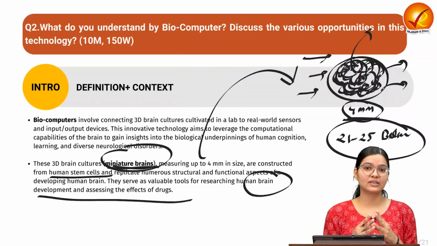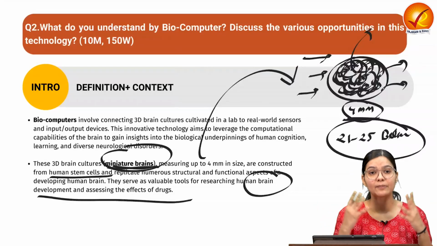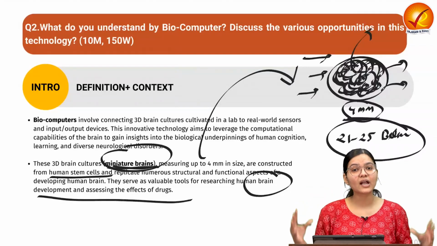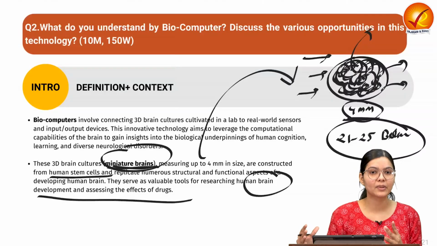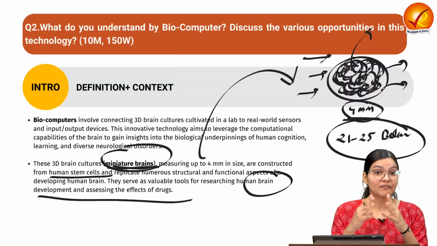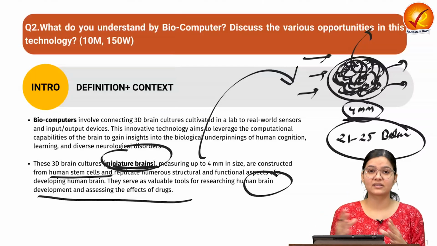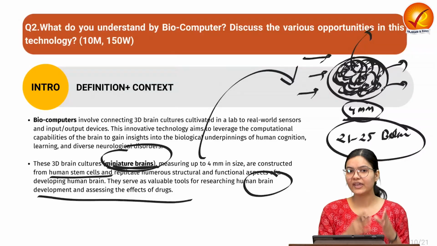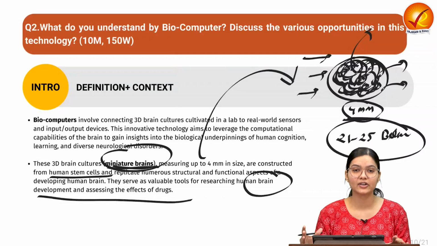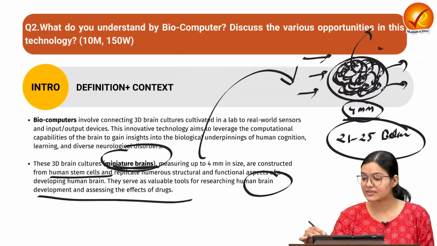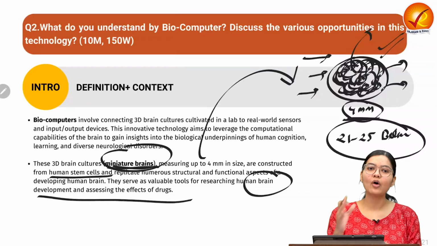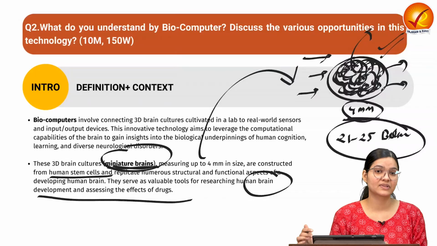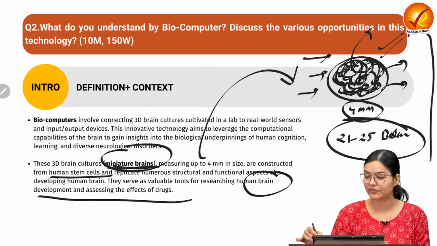And we want to capture this data and process this information with the help of big data, machine learning and artificial intelligence, so that we can understand whether this lab-grown brain, which has different kinds of properties, can solve complex problems. We use modern computers for solving different kinds of complex problems and algorithms. Does this have that capability, and how are cognitive and learning abilities developed and processed by this brain? That is the basic purpose of biocomputers.